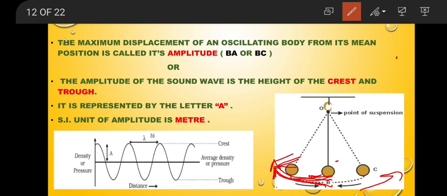So the amplitude of the sound wave is the maximum displacement. Here it is the height of the crest. You can see waves move in this way. In the diagram shown in the second one, on the left side, it moves in the form of waves. If you see the middle average density here in the center, the height is called the crest and down it is called the trough. The SI unit of amplitude is measured in meter.